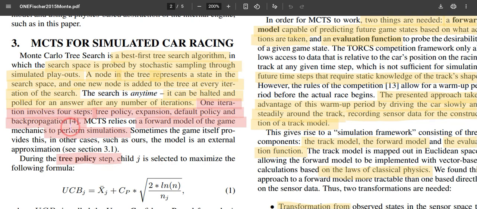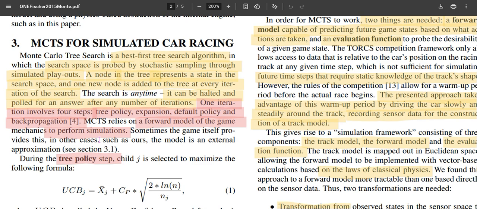So for propagating along the different nodes or building the different tree branches, we need an efficient forward model, and we also need an efficient evaluation function to give values to the nodes, so that once the tree is built, we can search along the nodes which have the highest values.